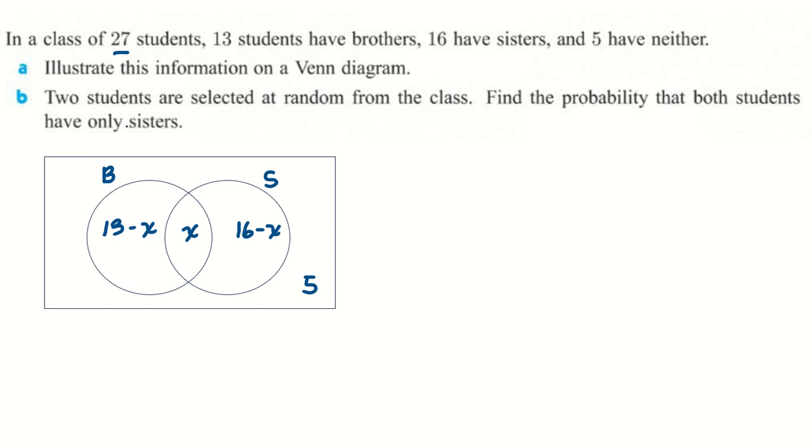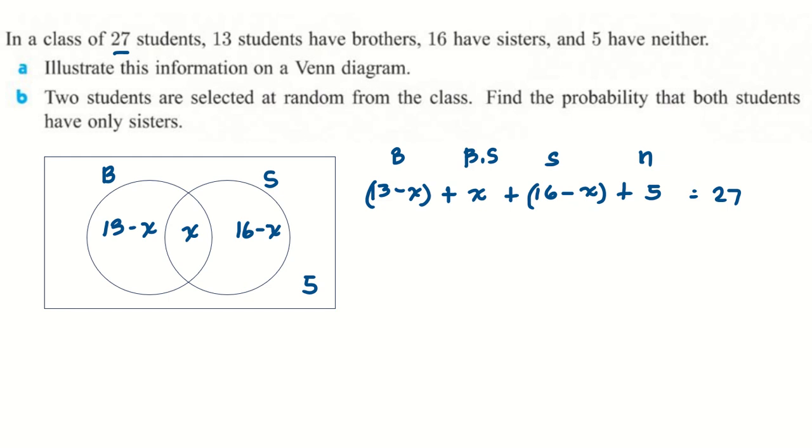Here's another clue. All of them add up to 27 students. So those with only brothers, 13 minus x, plus both brothers and sisters, which is x, plus only sisters, 16 minus x, plus those with neither, 5, must be equal to 27, the total of 27 students.